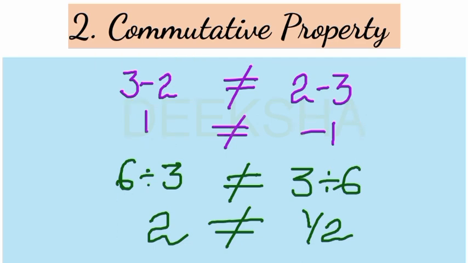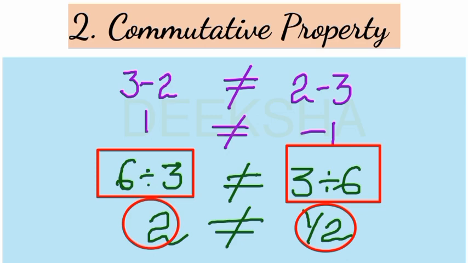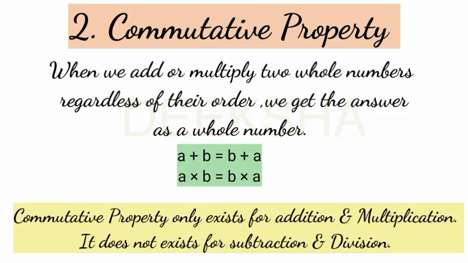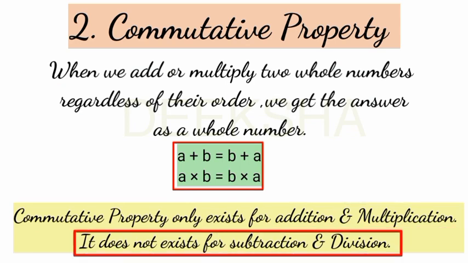Check for the division. If you divide 6 by 3, 6 divided by 3 is 2. But if you divide 3 by 6, what do you get? You get 1 by 2. So in this case also, you are getting different answers after changing the order. So this property, commutative property, does not exist for division. Commutative property only exists for addition and multiplication. It does not exist for subtraction and division.